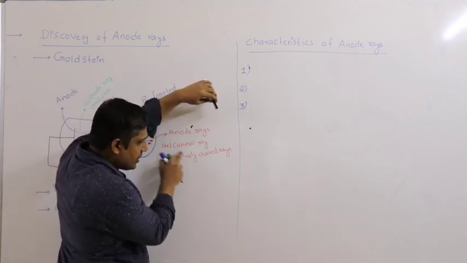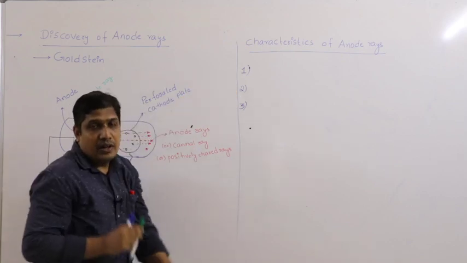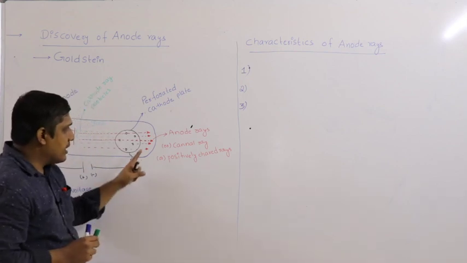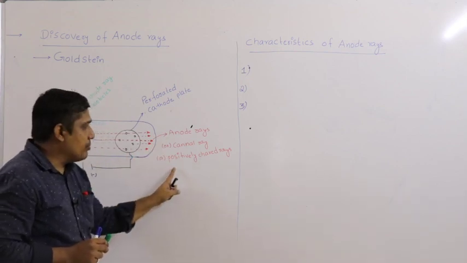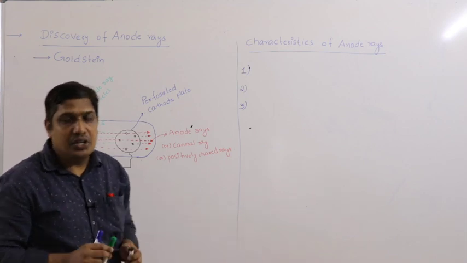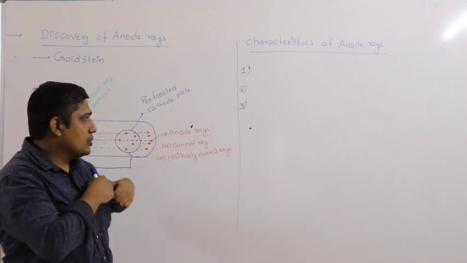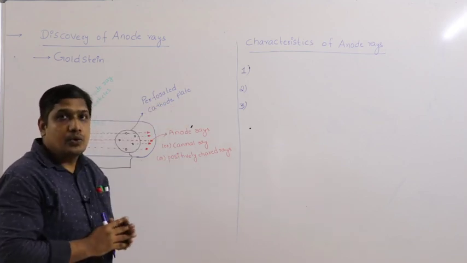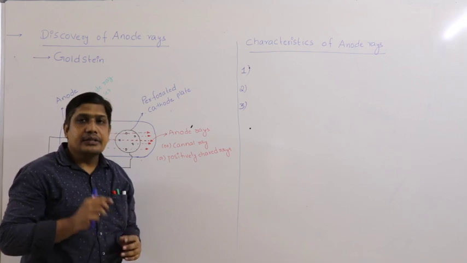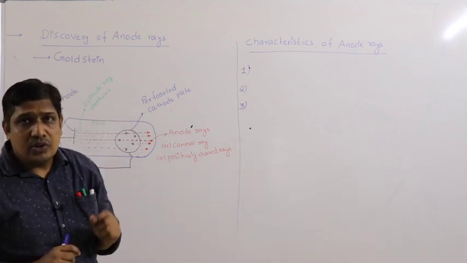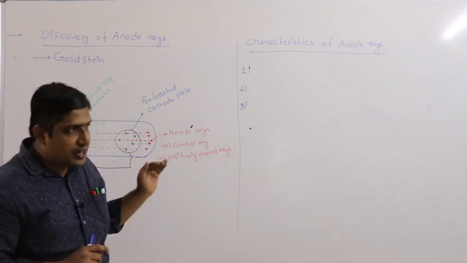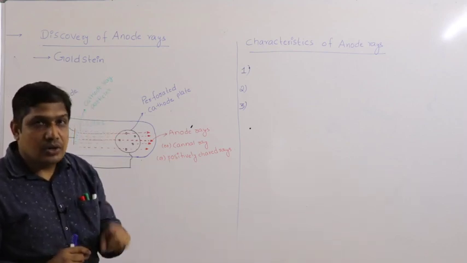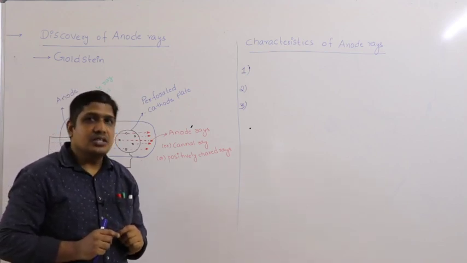They are found to deflect towards the cathode. Cathode is the negatively charged terminal, therefore it is concluded that anode rays must be positively charged rays or positively charged particles. So when you apply an external field, these rays are found to deflect, indicating that they possess charge. By observing the direction of deflection, they are deflected towards the cathode. That means they must possess positive charge, because the cathode is a negatively charged electrode.